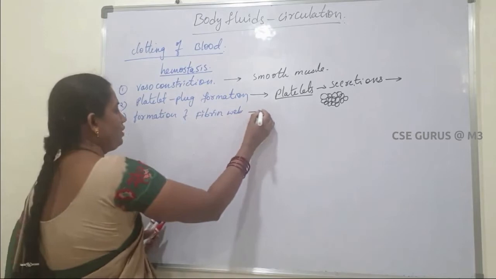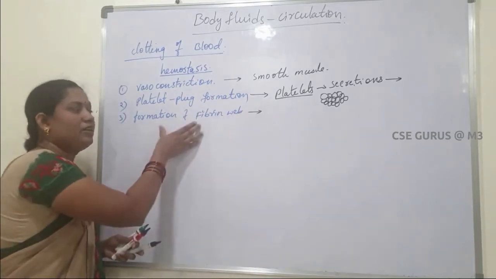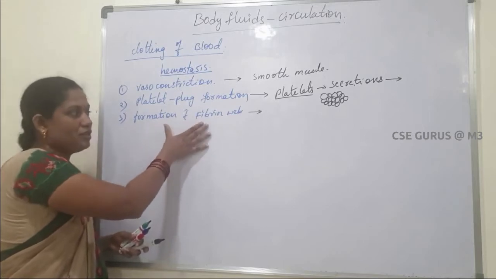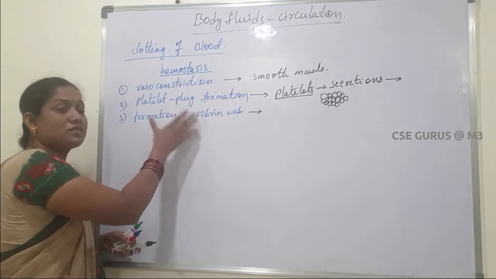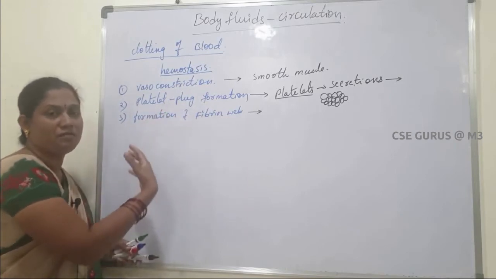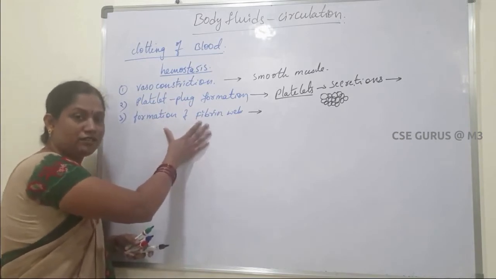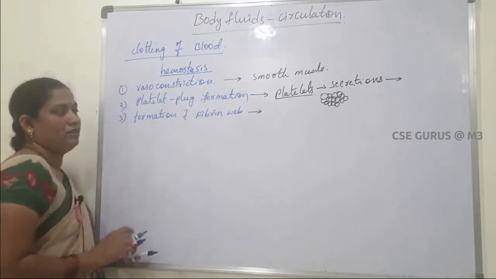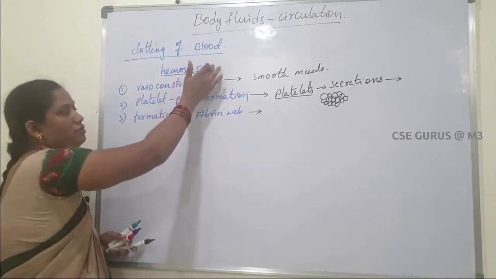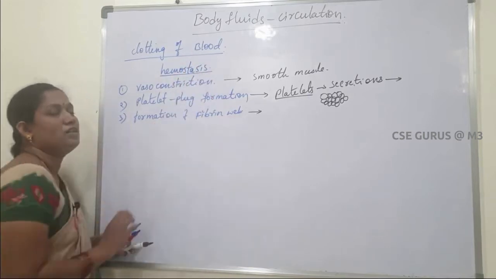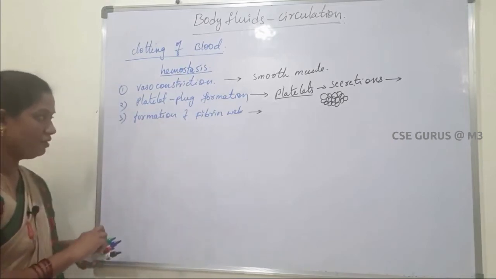Third one, formation of fibrin web. This is the actual blood clotting mechanism, which means many reactions and many cascade reactions take place in our blood to form the fibrin web, to stop the bleeding, or to form the hemostasis.